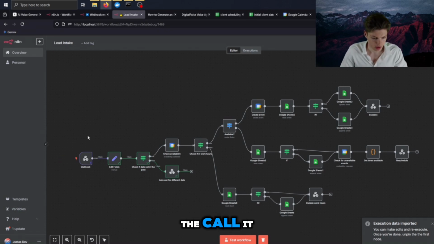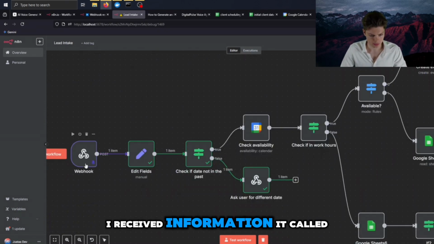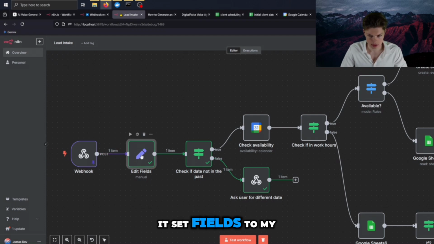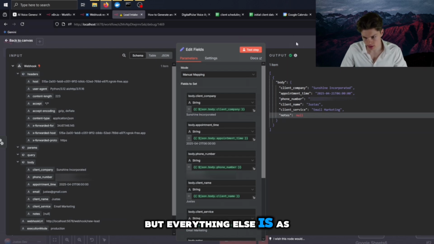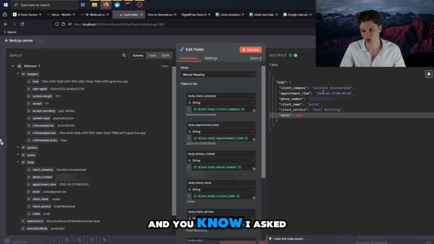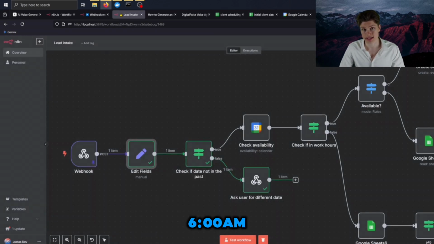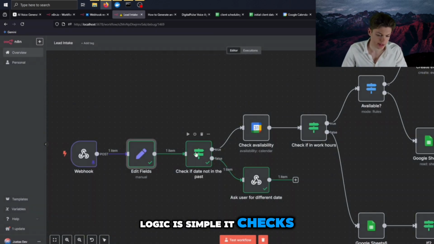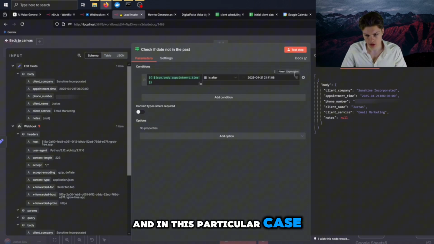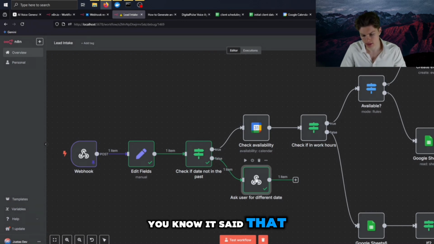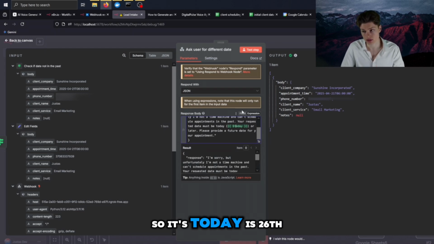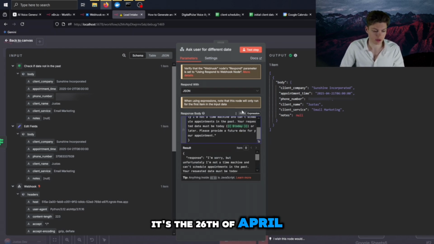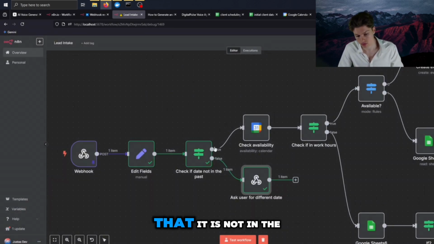As you recall in the call, it received information, it called this webhook, and it set fields to my fields. In this case there are no nodes, but everything else is as I asked for. I asked for 21st of April at 6 a.m., and the logic is simple. It checks if the date is in the past, and in this particular case it's in the past, and it said that we need to provide a time which is different than today. So today is 26th of April, it said 26th of April or later, because it falls back on basic logic that it's not in the past.